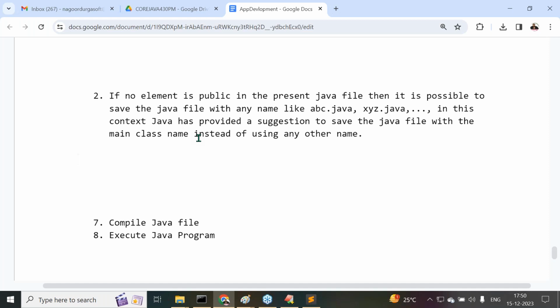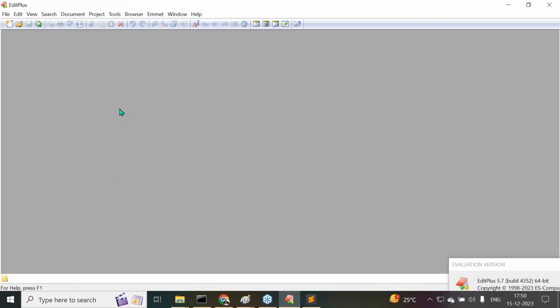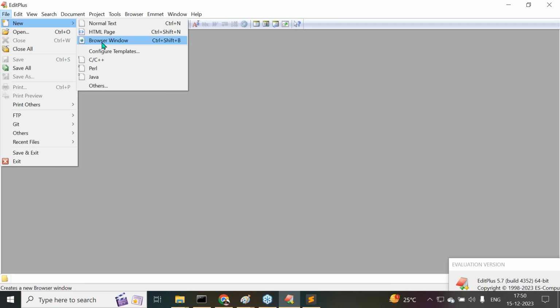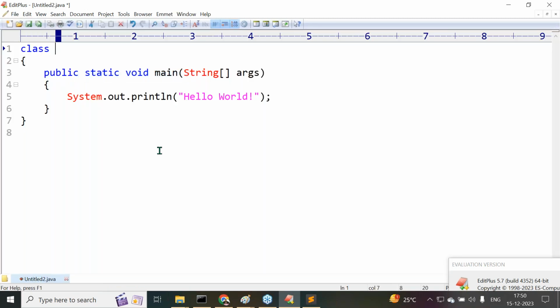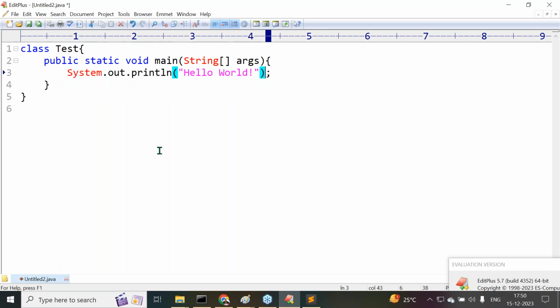Now let me show one or two examples on the basis of this, so that we get clarity. Observe carefully, I want to create a Java file. How are we going to create a Java file? File, new, Java. I want to take the class name as Tester, with public static void main String array args.